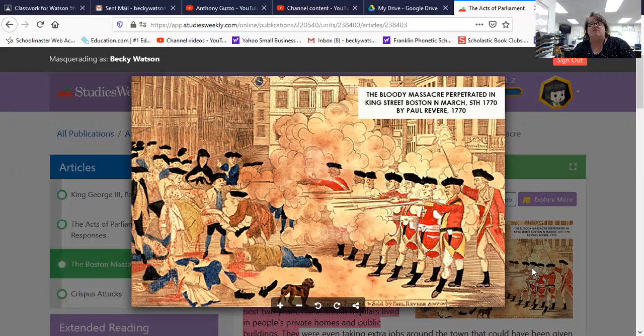Well, what effect do you think this had? Paul Revere made this engraving, then he printed a bunch of paper copies of it and spread them all over the colonies. Do you think the colonists would be like, oh, those poor people, that was such a bad thing? No, they were angry. They were angry at the British. How dare those British soldiers attack our people? Our people didn't do anything wrong, and they just attacked them. This stirred up the desire to battle and to go to war. So that was his picture.